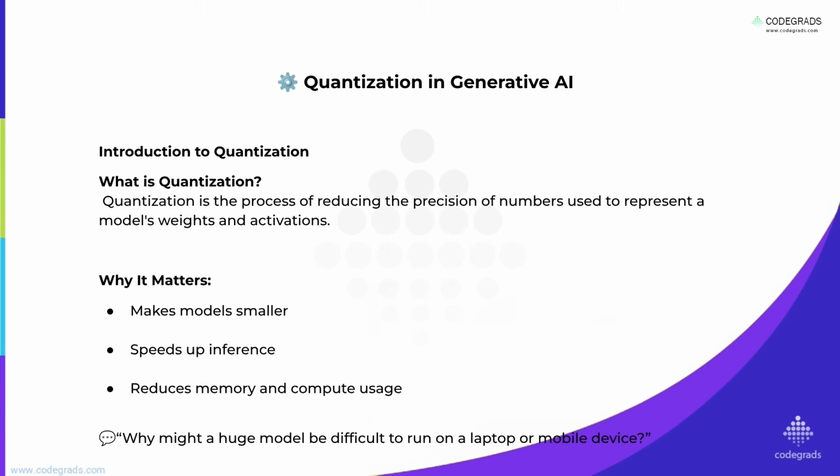Quantization tackles this by making the models smaller, which is easier to store and download, and speeding up their inference. That is when the models make a prediction or generate something faster. It also reduces the memory and compute power that they need, so that they can run on less powerful hardware.